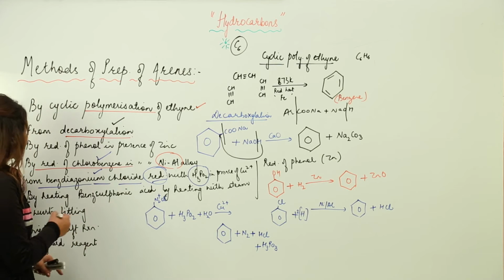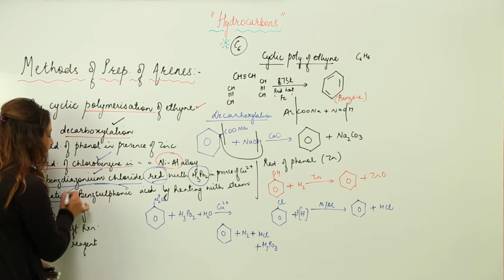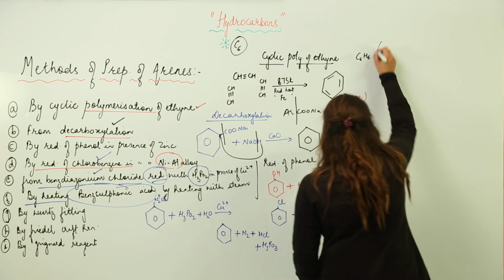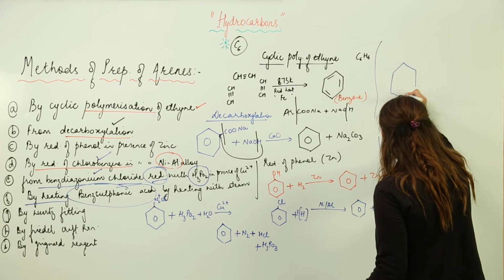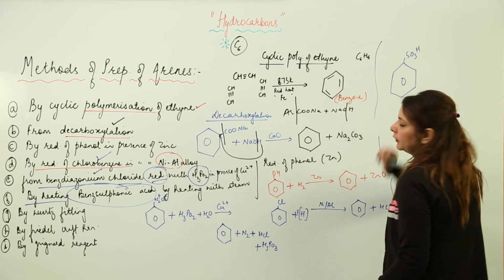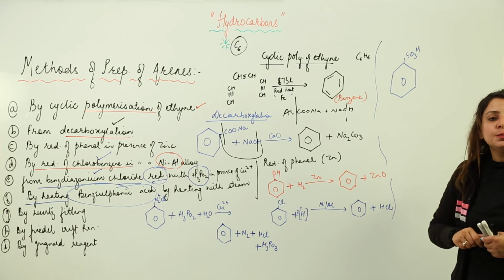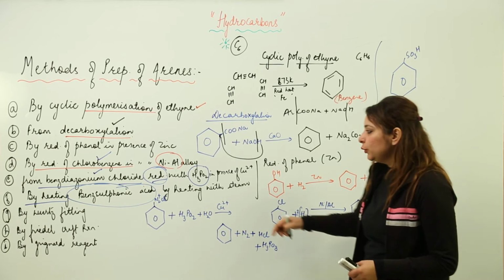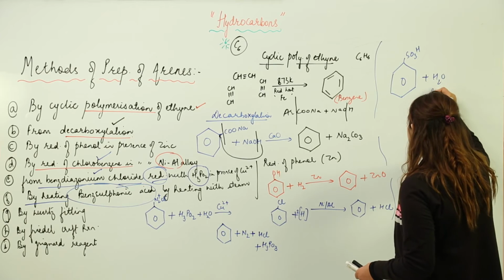Again the next reaction we can take is that we can form arene by heating benz-sulfonic acid with steam. Now what is benz-sulfonic acid? Benz-sulfonic acid is a benzene ring having SO3H group. This is a sulfonic group. So when SO3H group is attached to benzene, it becomes benz-sulfonic acid. So again you need to heat it with steam.